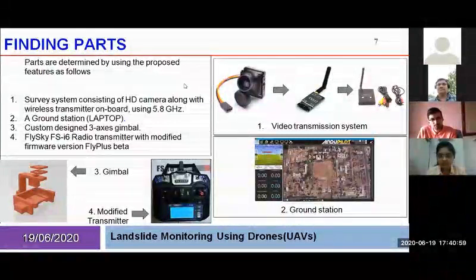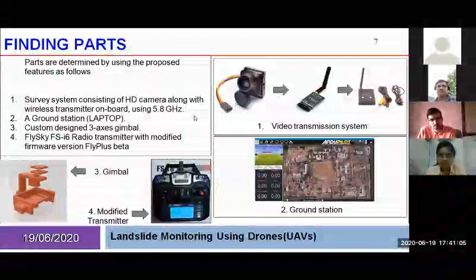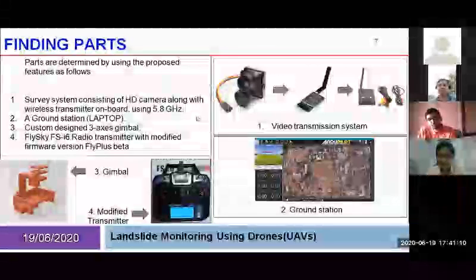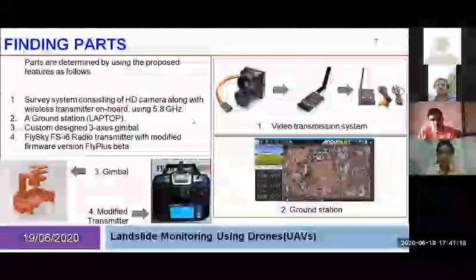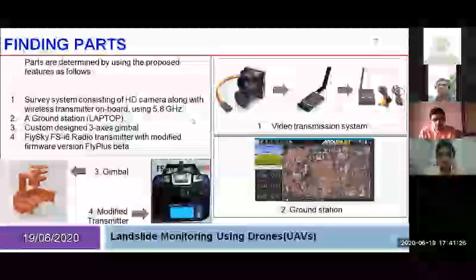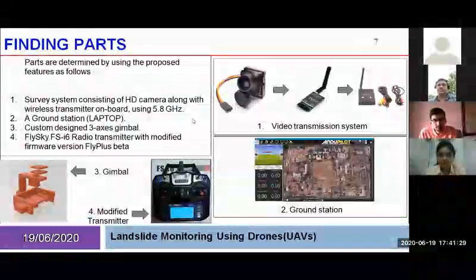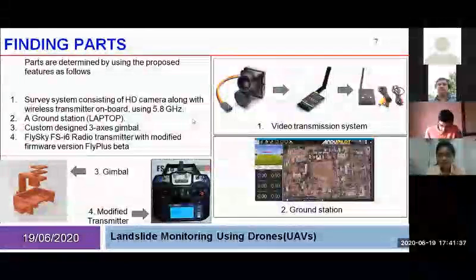In brief, the ground station is a laptop or a tablet which will have 2 or 3 USB ports for taking input from the drone and the video transmitter. We use the Mission Planner software, which is open source software. As you can see in figure 2, the screenshot of the Mission Planner software is there. We can use Mission Planner to control the drone, and a wireless telemetry system is also used in the drone, which sends the drone feed and data directly to the Mission Planner and stays connected with the Mission Planner.